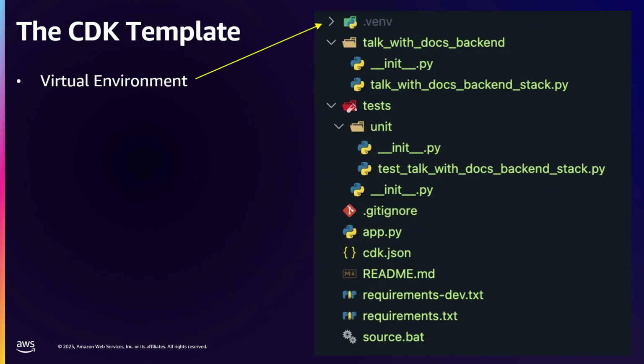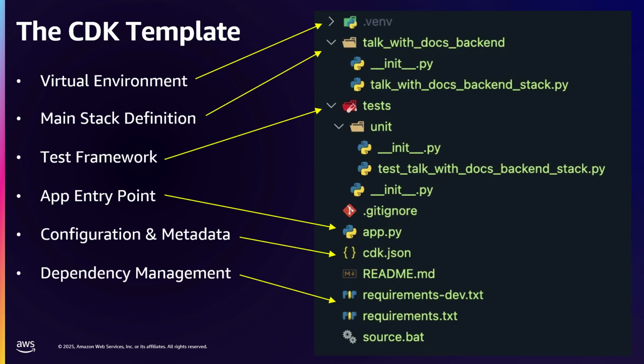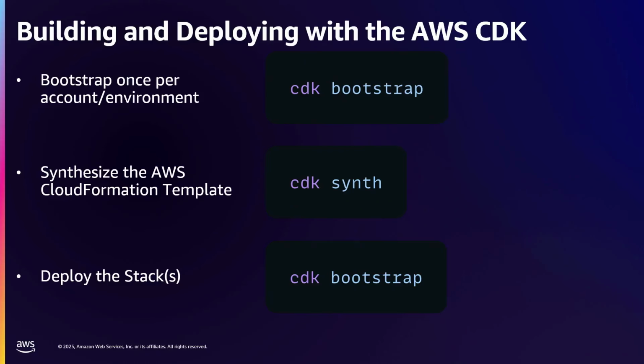Now this is a CDK template. So that's the virtual environment that we're going to activate. All of our stacks are going to go in here. So if you see me say CDK deploy something, that file is going to live in there. Then we have the test framework. We have the app entry point. We're going to import all of those stacks into the app.py file, and that's where we'll be able to do CDK deploy X. Then configuration and metadata, dependency management, helper scripts. You don't need to really worry about those other things. It's mainly app, and then the main stack definition folder. So this is basically how to get started with the CDK.